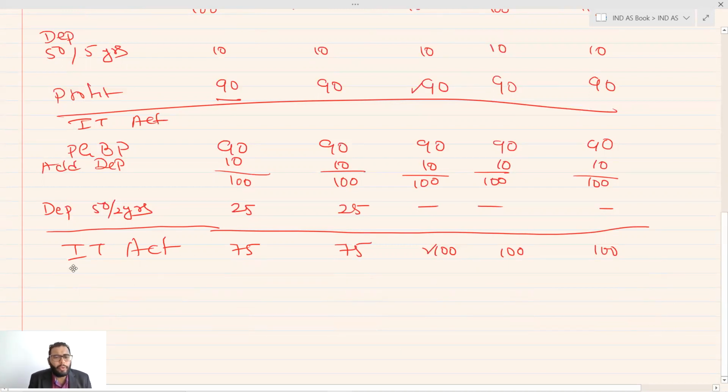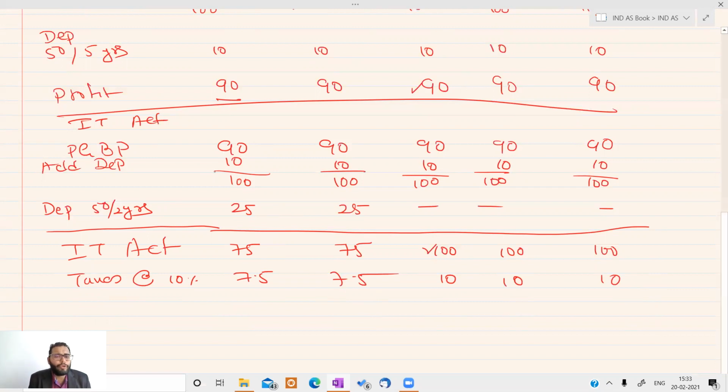Let's remove this also, the cumulative profit and the less and more profit. What we do is we calculate the tax over here. Let's take an example of taxes at the rate of 10%. It will be 7.5, 7.5. It will be 10, 10, 10.